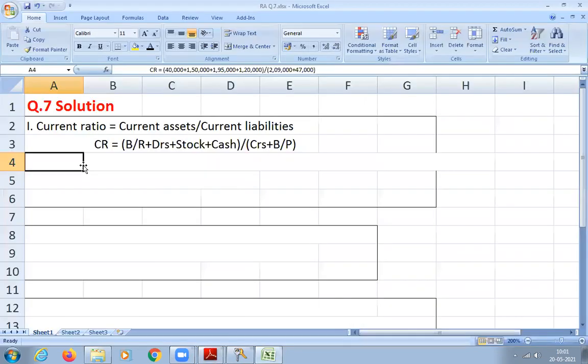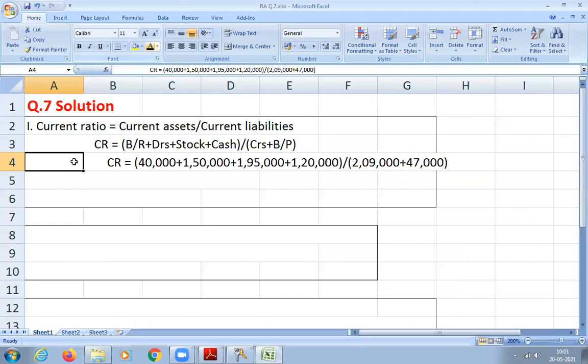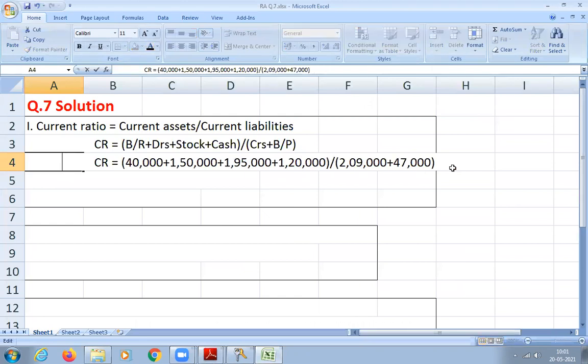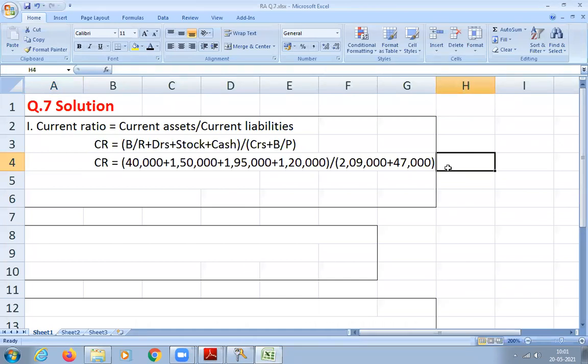So let us substitute that. Now you add and divide. Sir, 5,05,000 divided by 2,56,000 is equal to 1.97. Assets, how much did you get? 5,05,000.